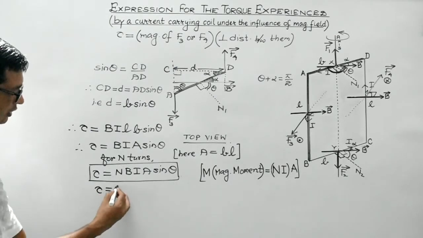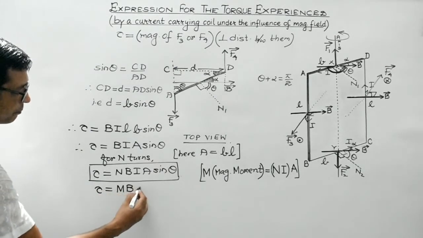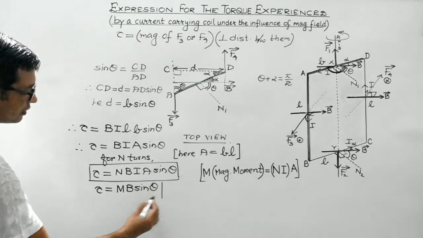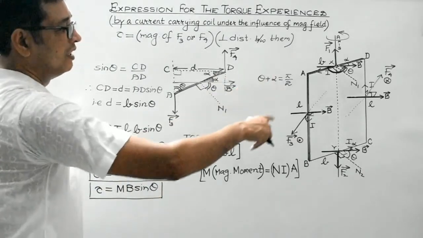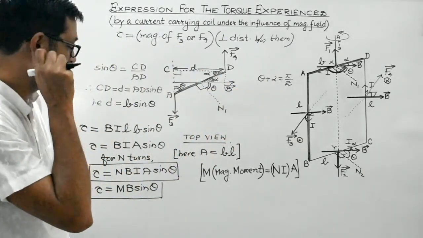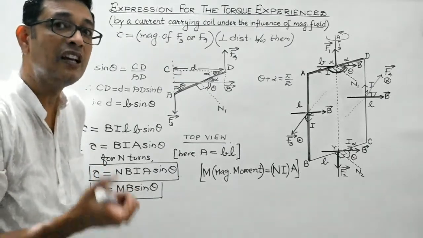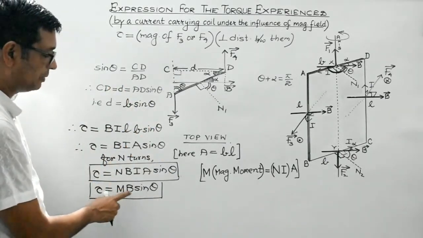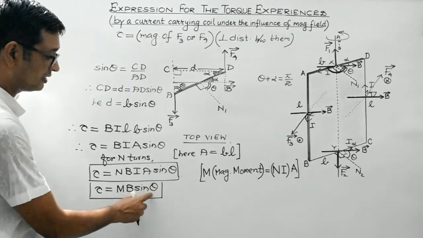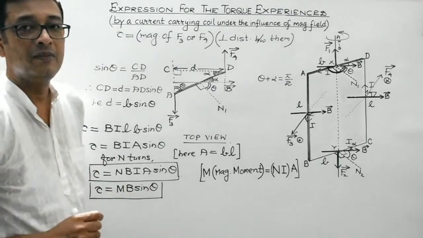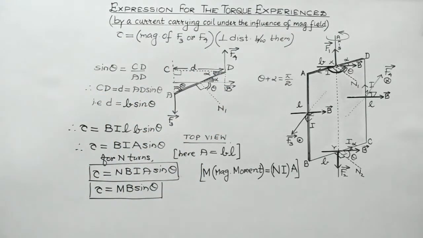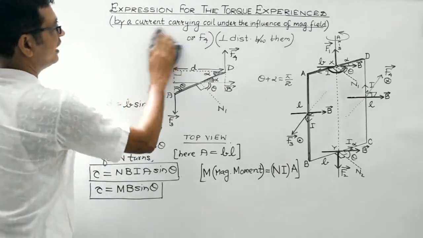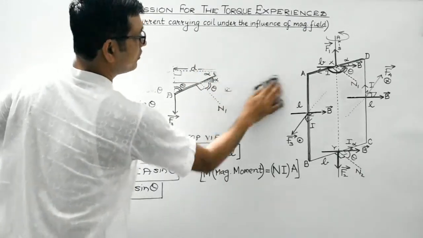So therefore torque is equal to MB sine theta. So students, this is the magnitude of the torque experienced by this rectangular current carrying coil under the influence of uniform magnetic field B in terms of the magnetic moment. M is the magnetic moment, B is the strength of the magnetic field. Theta, students, is actually the angle between the magnetic moment and the magnetic field vector. We'll discuss it with the help of a diagram. Right, students? Okay, students. Now let us try to represent the expression for the torque in vector form.